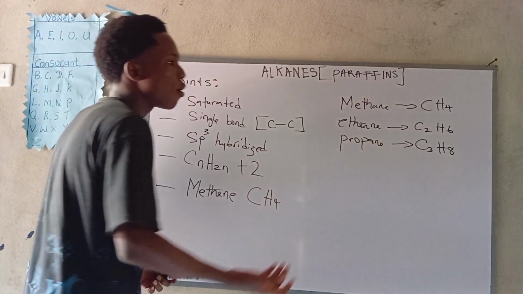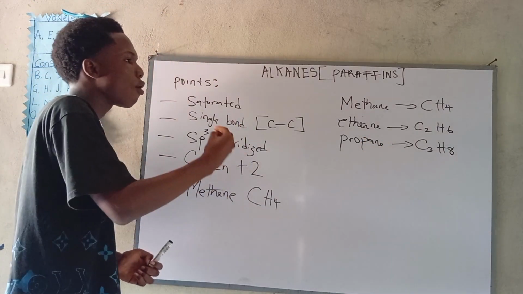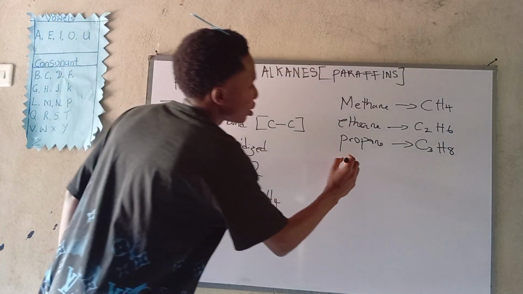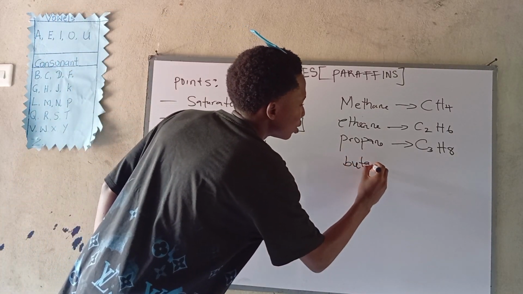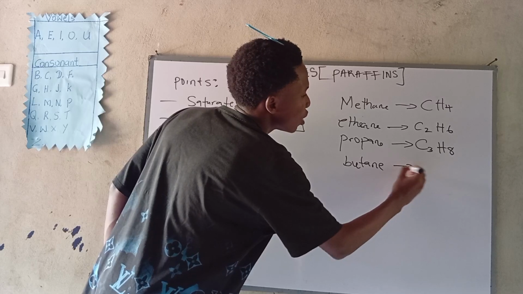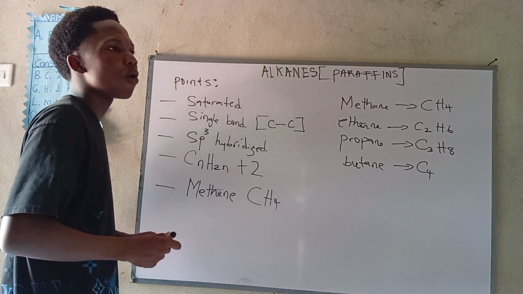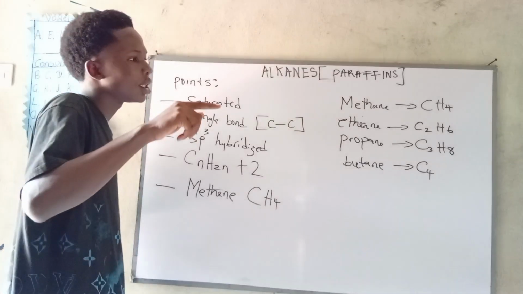The number of carbons represents the number n. So now we know that butane will be C4. The rest have a difference of CH2.